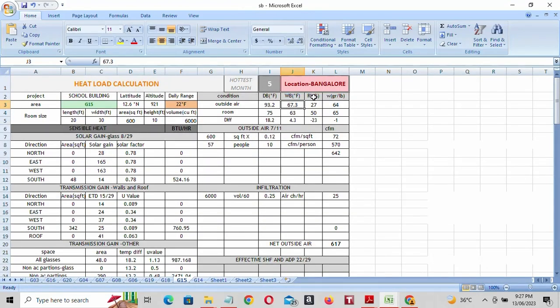See, relative humidity is 27 and humidity ratio is 64 from the psychrometric chart. And inside the room we have to keep temperature constant, dry bulb 75 and relative humidity 50.